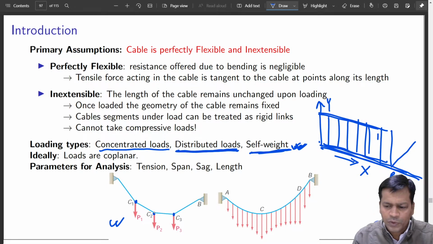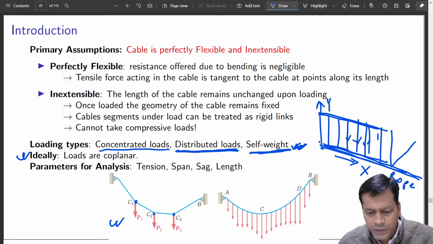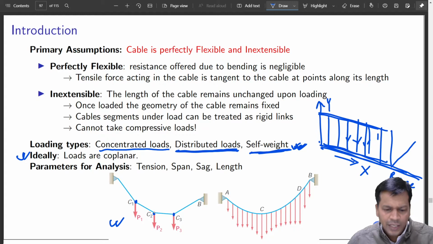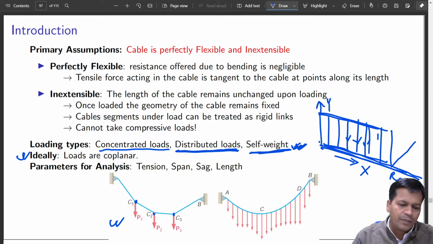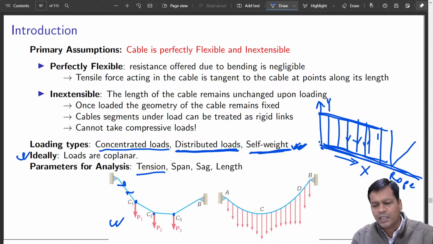So whatever the supports, all the forces lie on the same plane. This is something we have idealized and assumed for simplicity, and in most cases they are like this. Okay. And for the analysis, we will try to find out what the tension is on these segments, and which one would be the maximum one, that should be the point of interest.